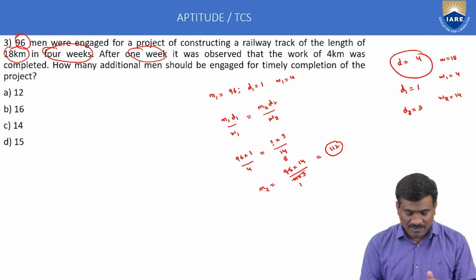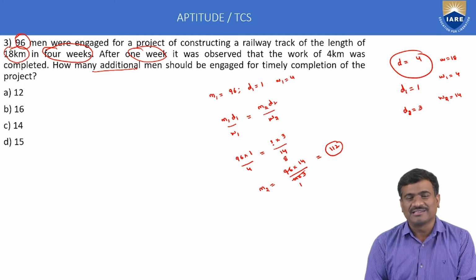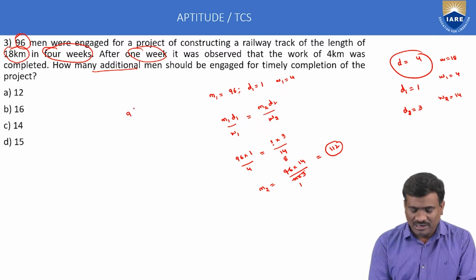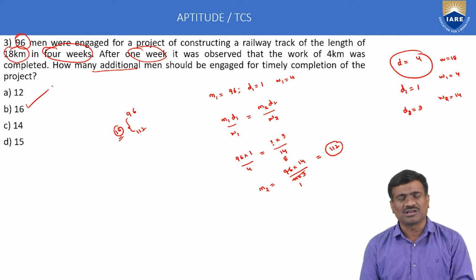Second case. But the question is, how many additional men should be engaged? Here first totally 96, finally 112. Just added only 16 members. Option B only correct. This is about the third example.